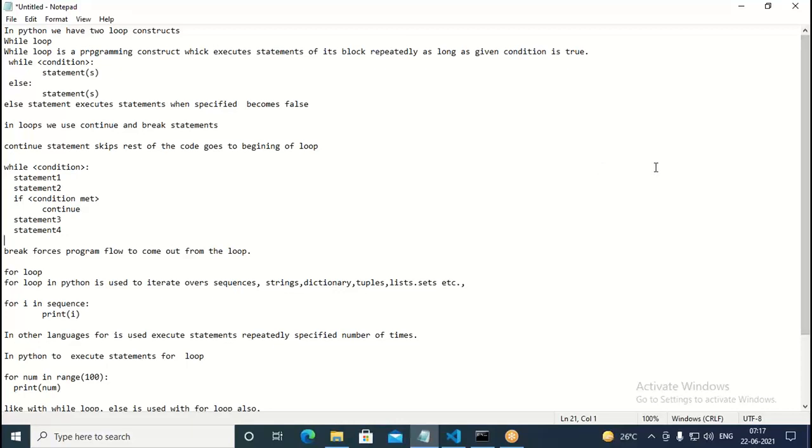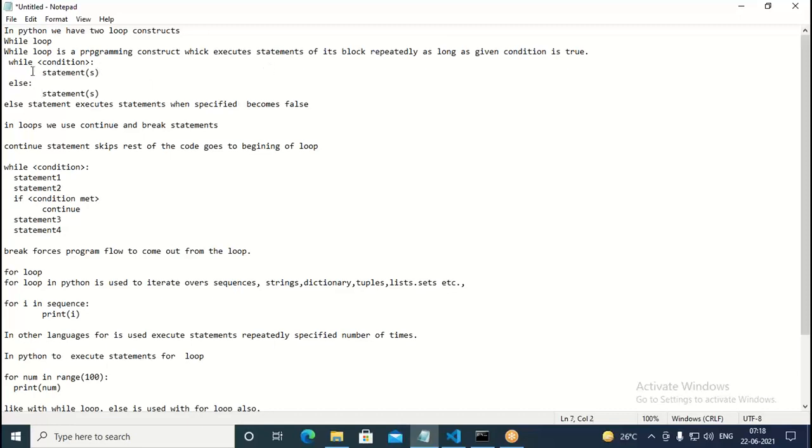So while loop is what? This is a programming construct that can execute statements of its block repeatedly as long as given condition is true. So we write like this: while followed by condition, then we write here statement or statements. This can have even else part also. That means whenever the loop is coming to end, the while loop, we come to else part. Whenever it is normally getting executed, we come to the else part. But whenever we have any break statement in the while loop, it never comes to else part.